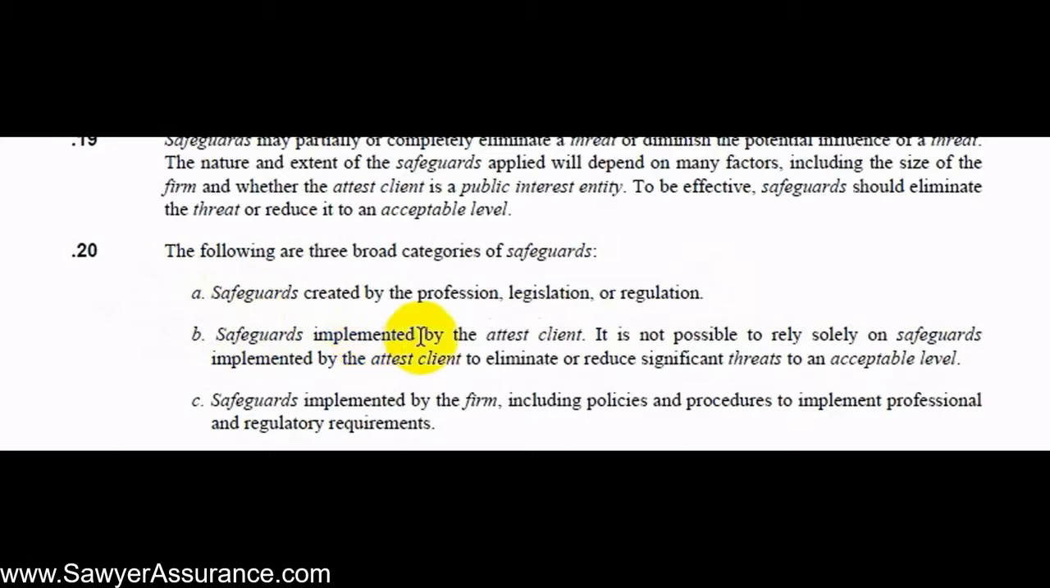Next, there might be safeguards that are implemented by the client, but it's not possible to solely rely on those to eliminate or reduce the significant threats to an acceptable level. And the third safeguard might be implemented by the firm. And so this might be policies and procedures to implement the professional and regulatory requirements.